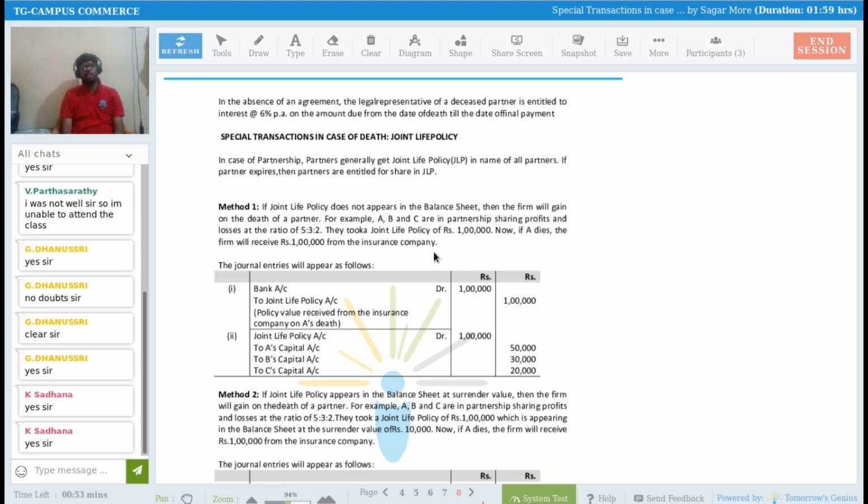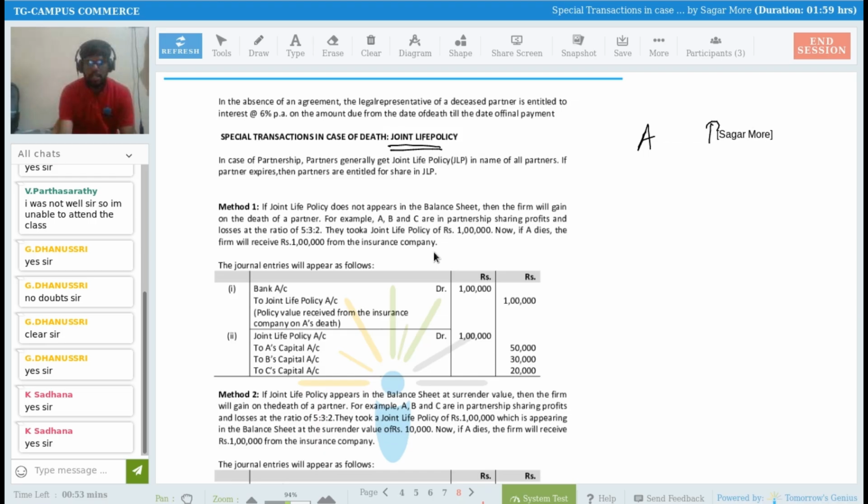Same concept is here also in case of death, right? So just see this concept. No doubt you are not going to study this at present because you are focusing on your CBSE board exam. But I am explaining a small concept, and this will be applicable for your CA Foundation, right? Whenever you start preparing for your CA Foundation, you have to revise this concept at that time, right?